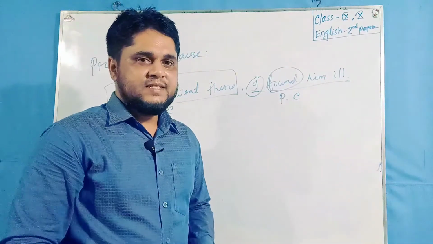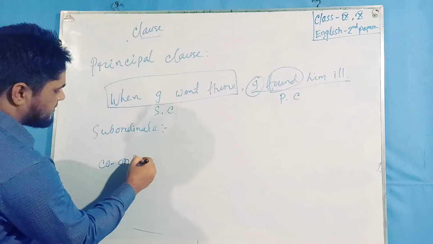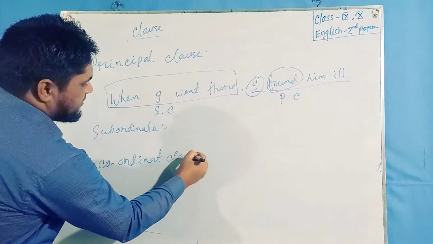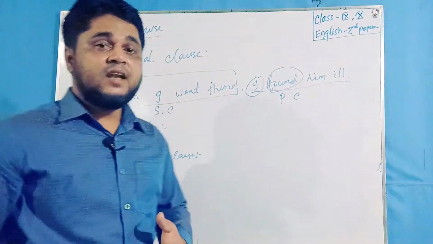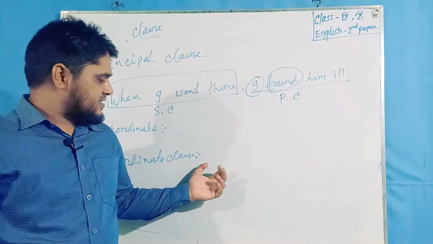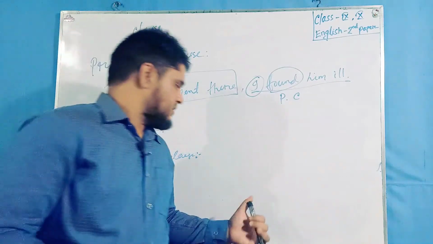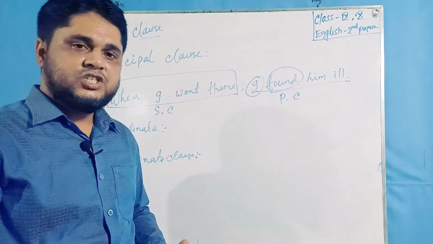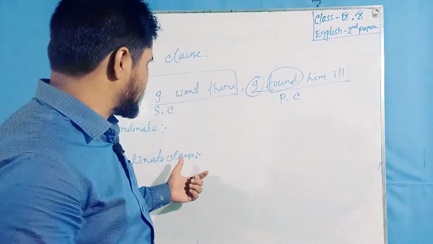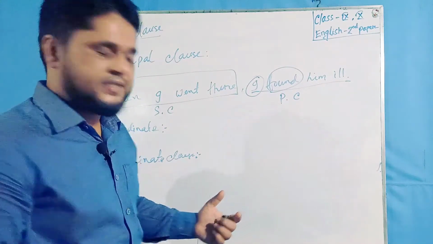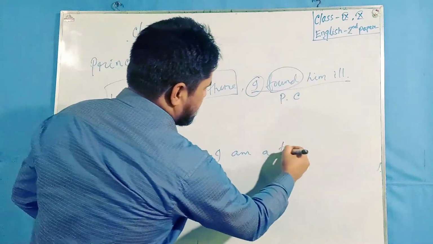So another form is coordinate clause. My dear friends, coordinate clause is when two principal clauses act together by a coordinating conjunction, such as and, but, or, yet, etc. "I am a teacher."